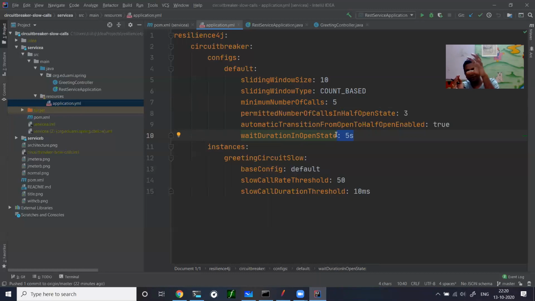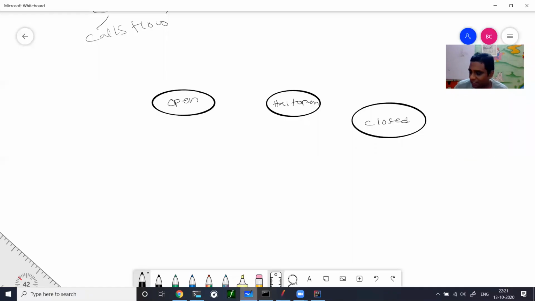Out of these 3 calls, if 50% of the calls are experiencing slowness, once again you go to open state. So this is what a half open state is. In a half open state, I'll say 3 calls. If the 3 calls are taking less than 10 milliseconds, then completely close the circuit, so that you feel the service B is recovered and it's good to accept all the calls. So that's what the states are here. Okay, so the 3 states here: open, half open, and closed.